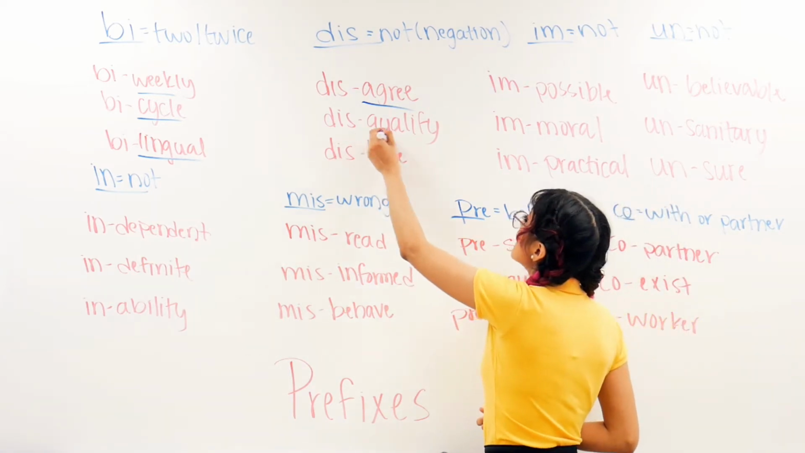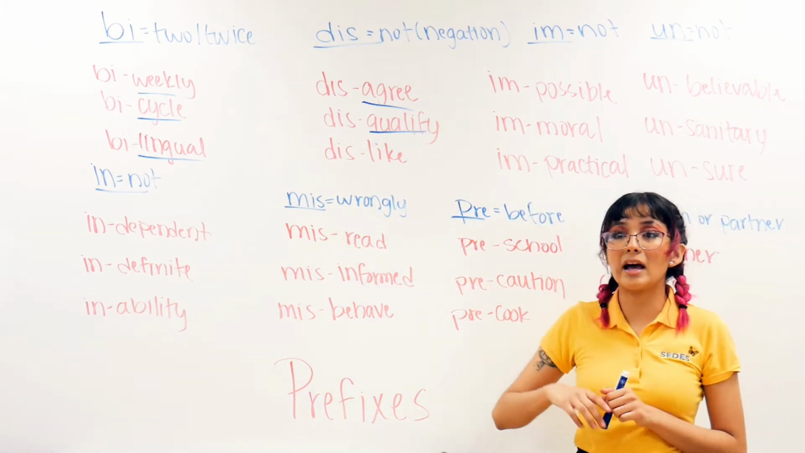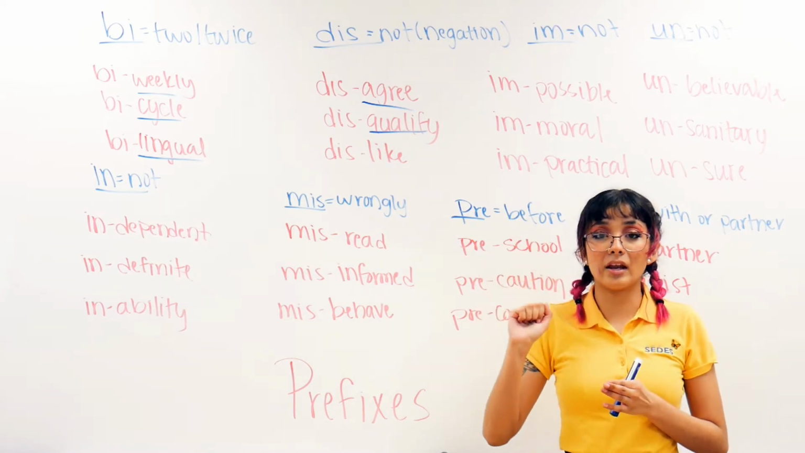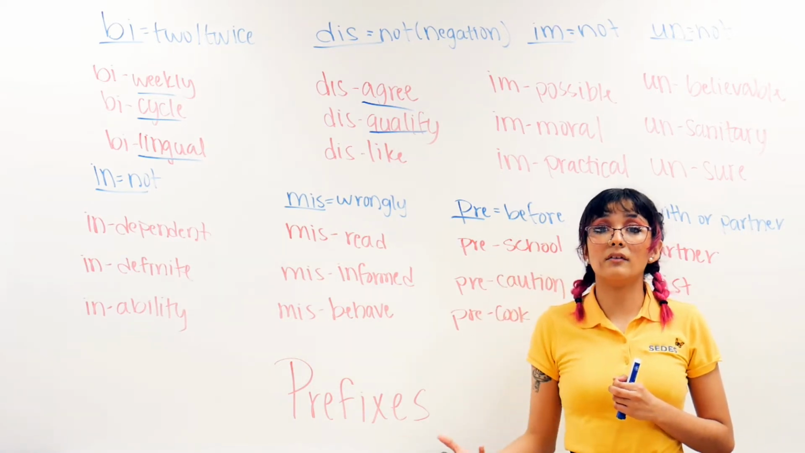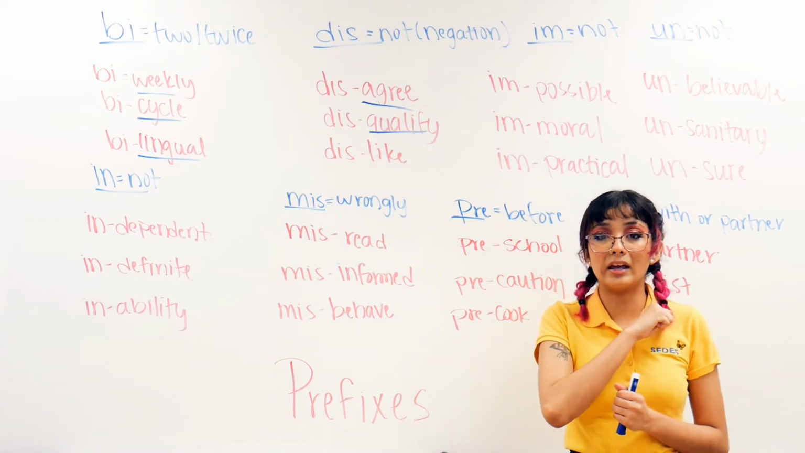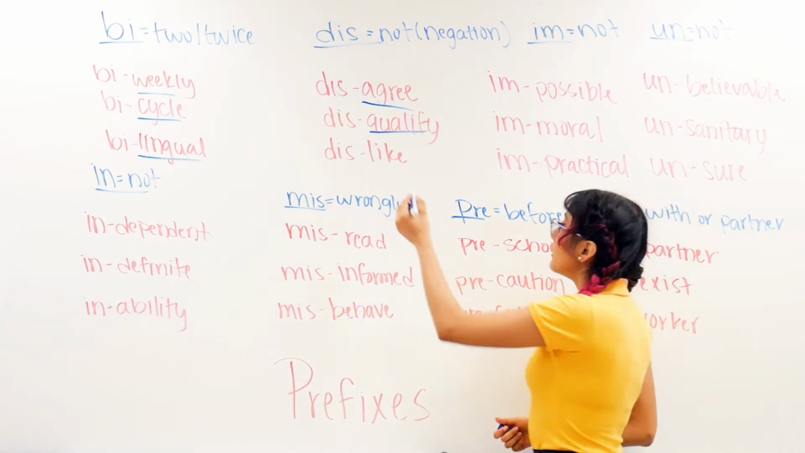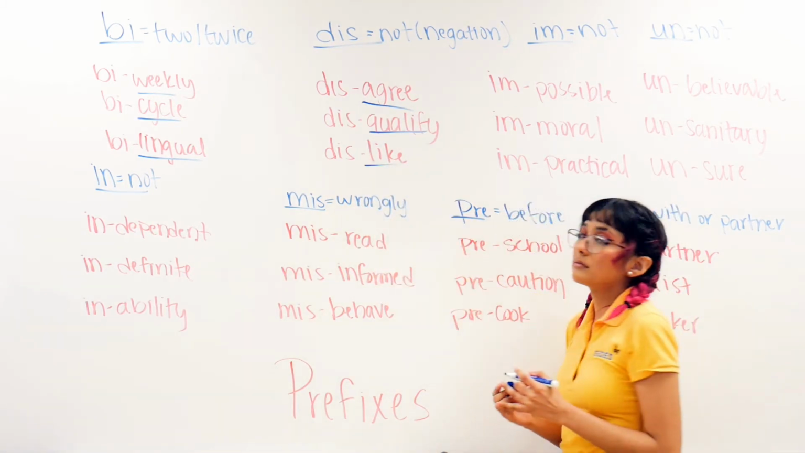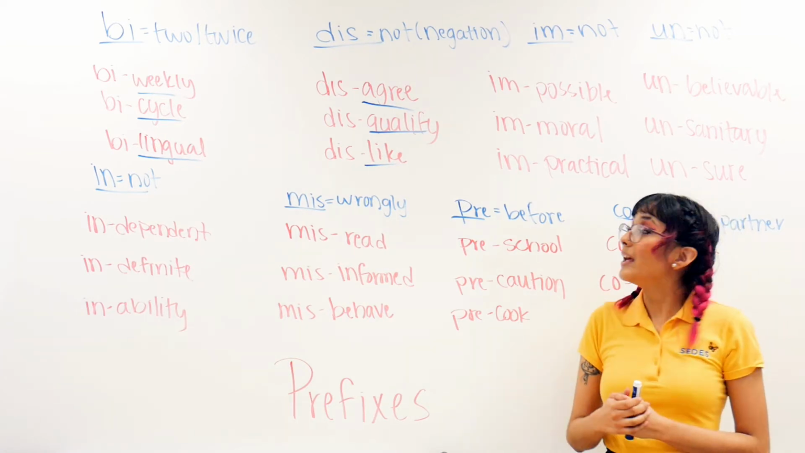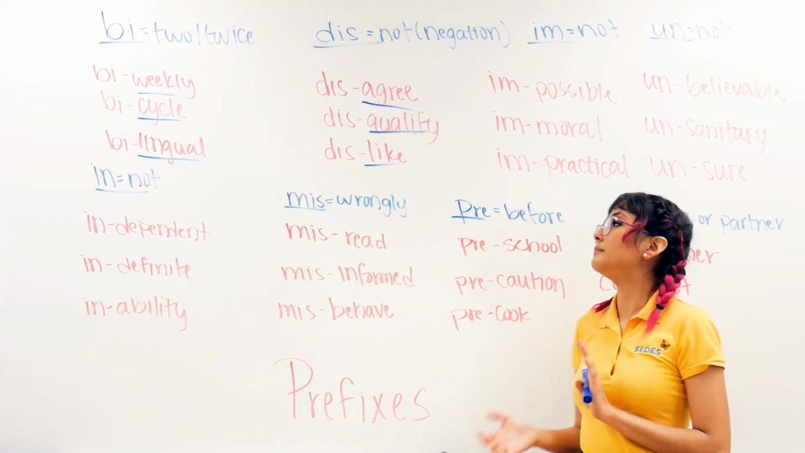Then we have disqualify. When you qualify for something, that means that you are accepted. That means that everything is good, right? But now when you are disqualified, that means that something was not correct and you are taken out, right? So it just negates qualify. Then we have dislike. Like is whenever you like something. We know what like is, right? Now when you say dislike, that means that you do not like it anymore.